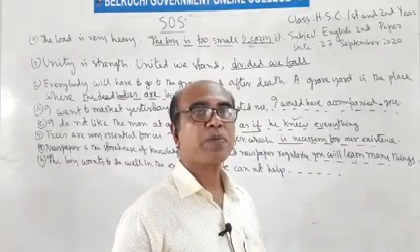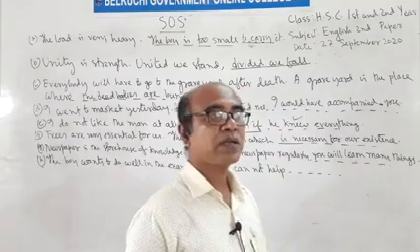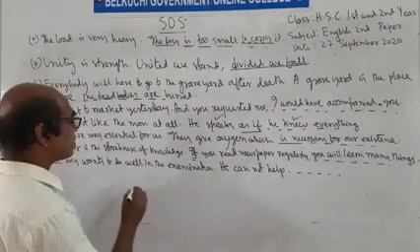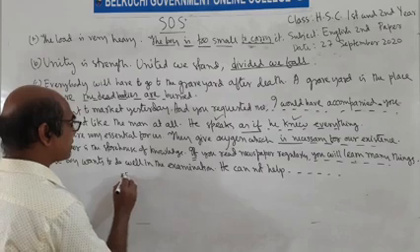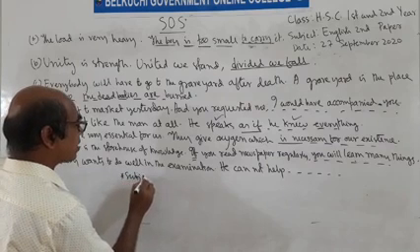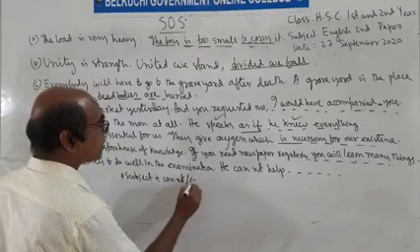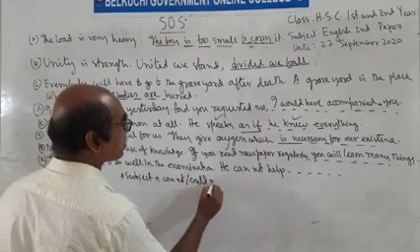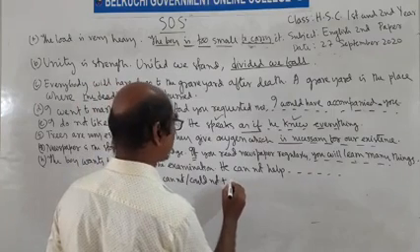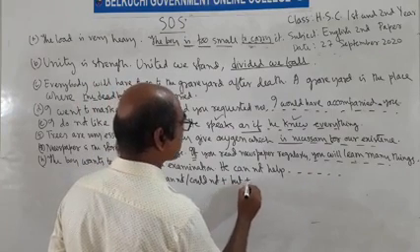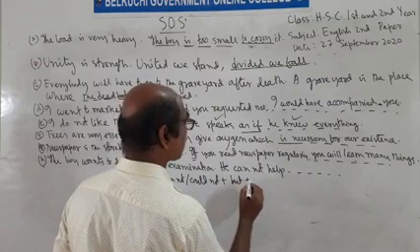In right form of verb, I discussed two rules to structure. The first structure is subject plus cannot or could not plus but plus the present form of verb.